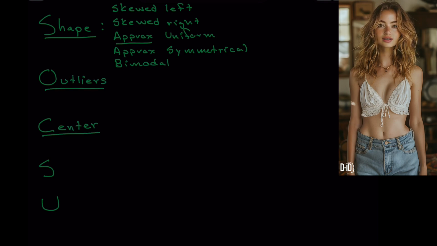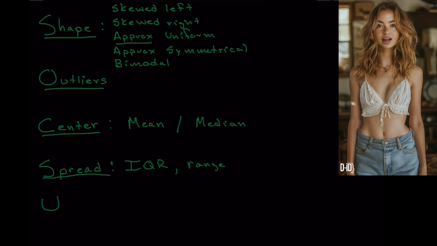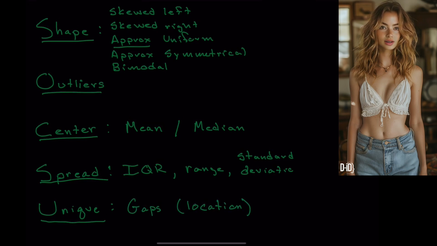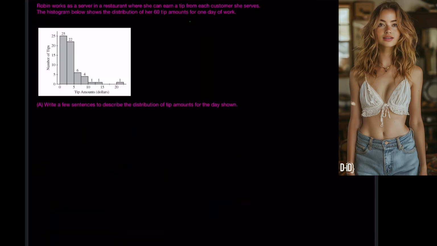O for outliers. C for center, which means you need to touch upon the mean and/or median. The spread, which can include the range, interquartile range, and standard deviation. The U stands for unique or unusual, which usually refers to gaps in the data. When answering a free response question for the AP exam, do not forget to add context.